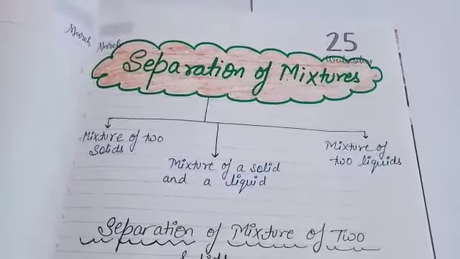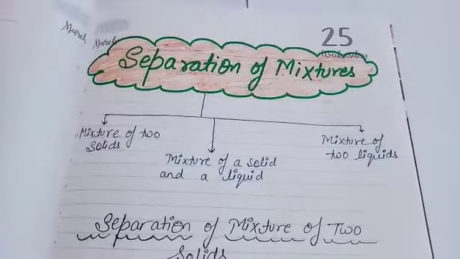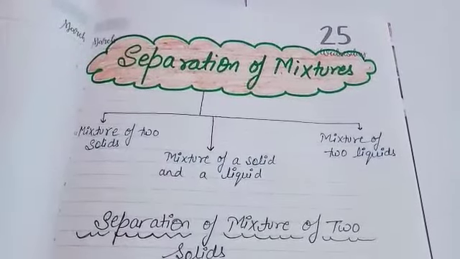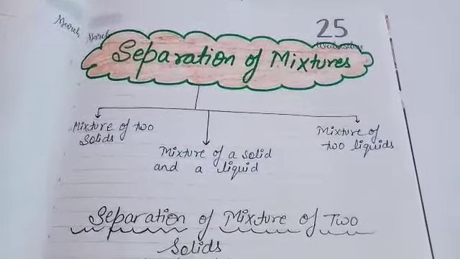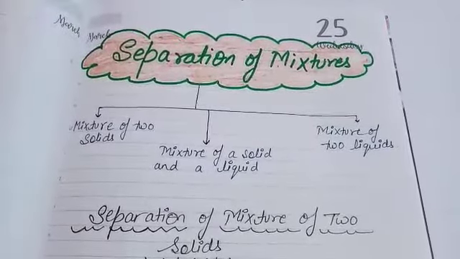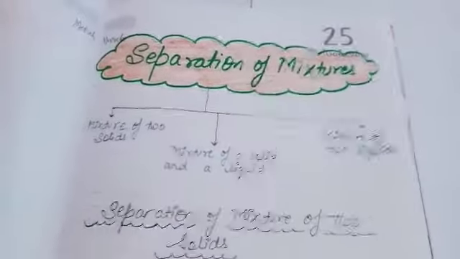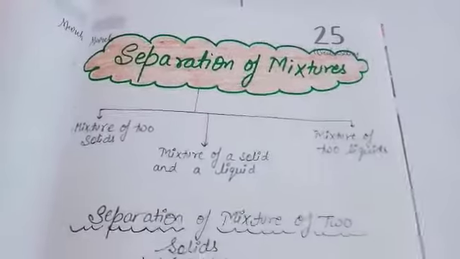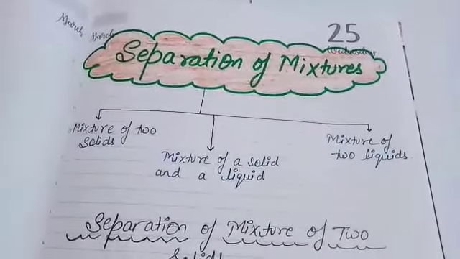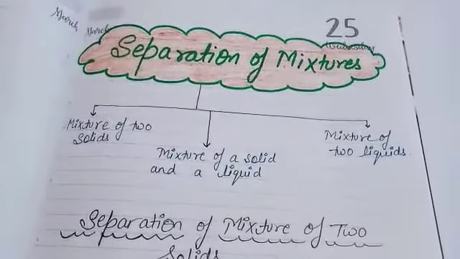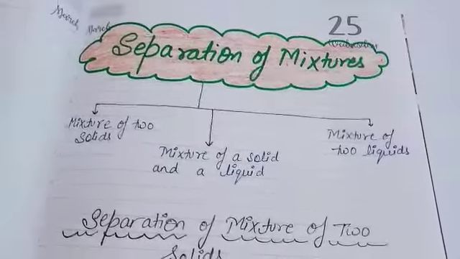Okay, in earlier videos, before vacation, we have learned about elements, compounds, mixtures, types of mixtures, solutions, and many other things. We have learned about mixtures and types of mixtures, homogeneous and heterogeneous. Today our topic is separation of mixtures. Before I start, the first important thing is: what is a mixture? I know we have learned it earlier, so it's a short revision.